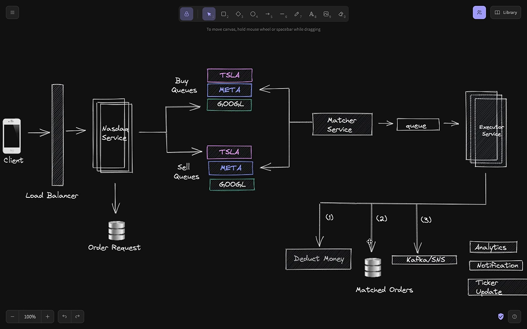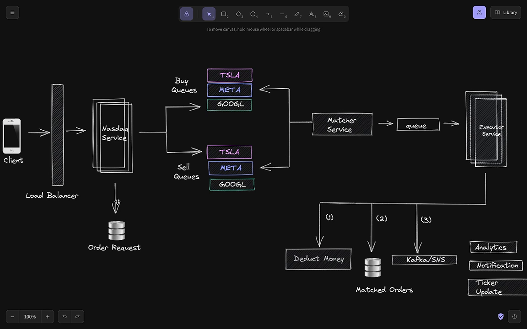And there is one step which I have not mentioned here. Now some request, be it a buy request or a sell request, is partially or fully satisfied, right? So that people who are querying its status will get to know about it. This service should ideally update the order request database, that it is either partially fulfilled or completely fulfilled, and what is the quantity that is fulfilled for this request, so that the clients who are querying the status of their order will get these details updated from this backend.